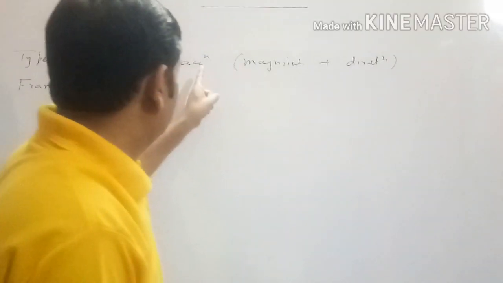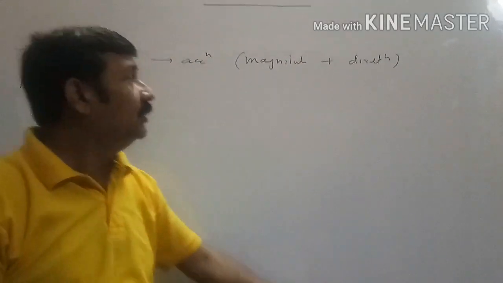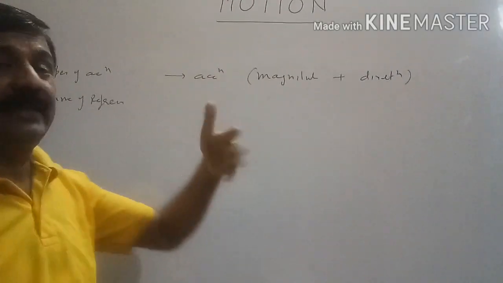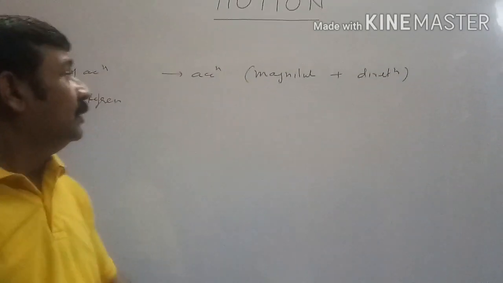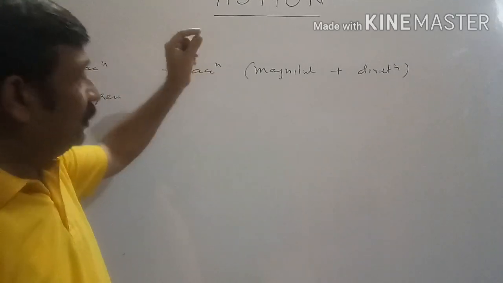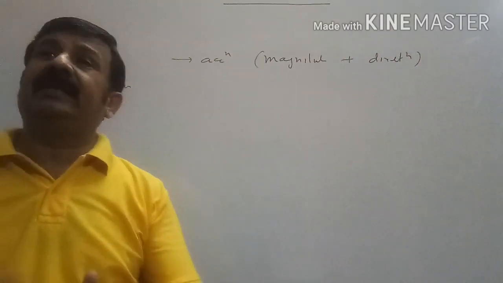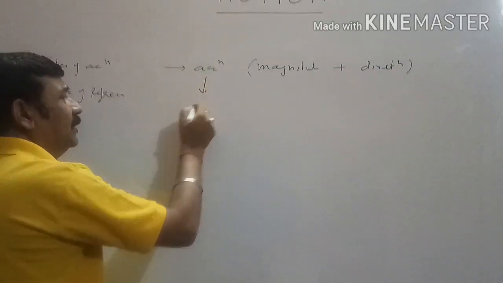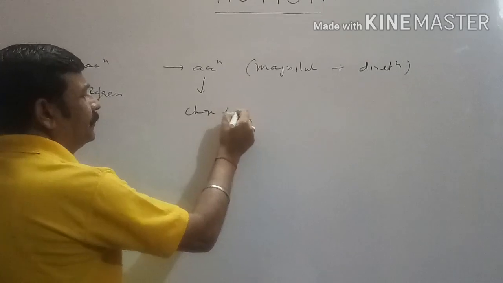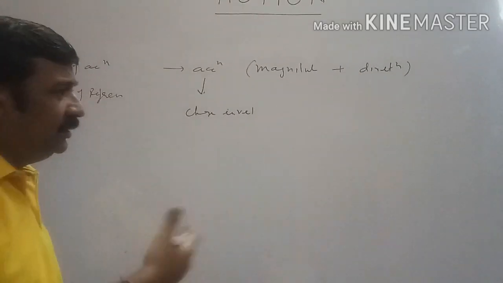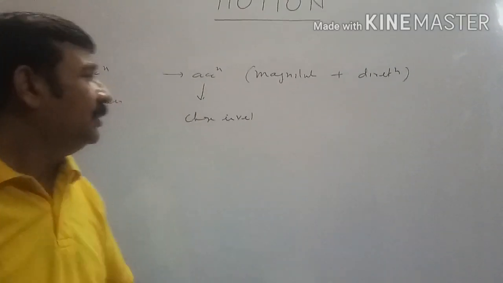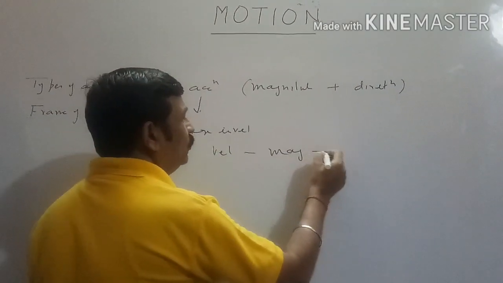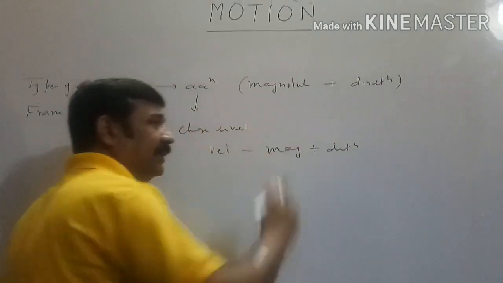Similarly, as acceleration consists of magnitude as well as direction, if magnitude is changing, direction not changing, we say that acceleration gets changed. Similarly, if magnitude is constant, direction is changing, we say that acceleration is changing. Now, as you know, acceleration depends upon change in velocity. As we discussed just now, change in velocity upon time is called acceleration, and velocity also consists of magnitude and direction. So here is also the same case.